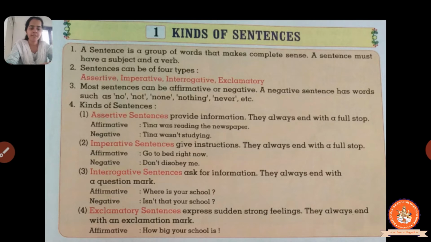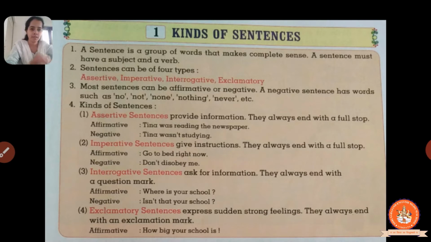So, a sentence is a group of words that makes complete sense. A sentence must have a subject and a verb. So what is a sentence, students? A sentence is nothing but a group of words, right? It can be of two words, three words or more. It is not a single word. It is a group of words that makes complete sense. Complete sense means it gives you some meaning. It is one complete thought.